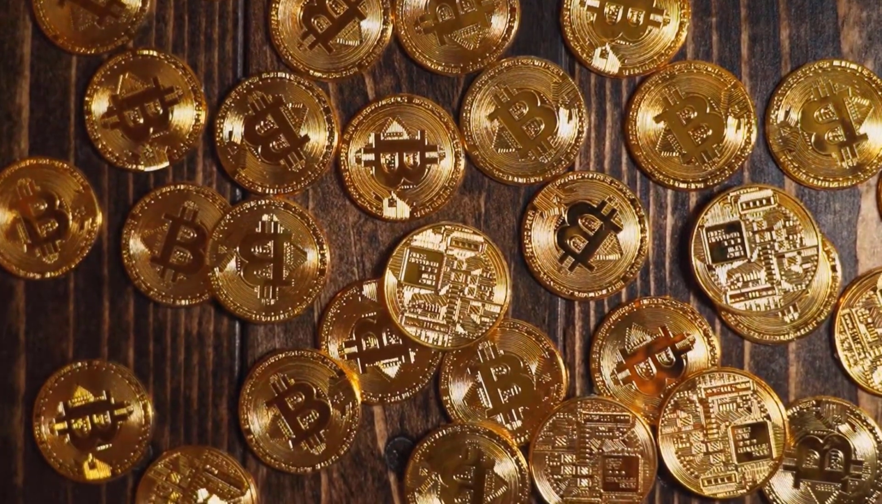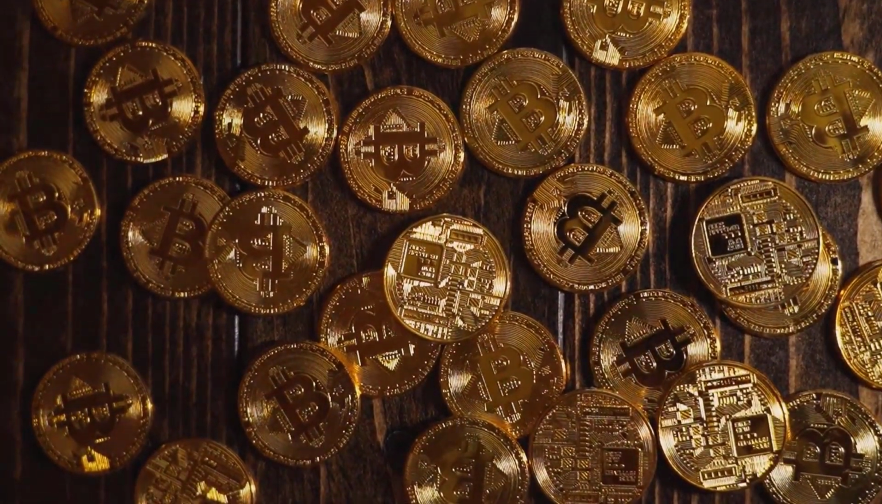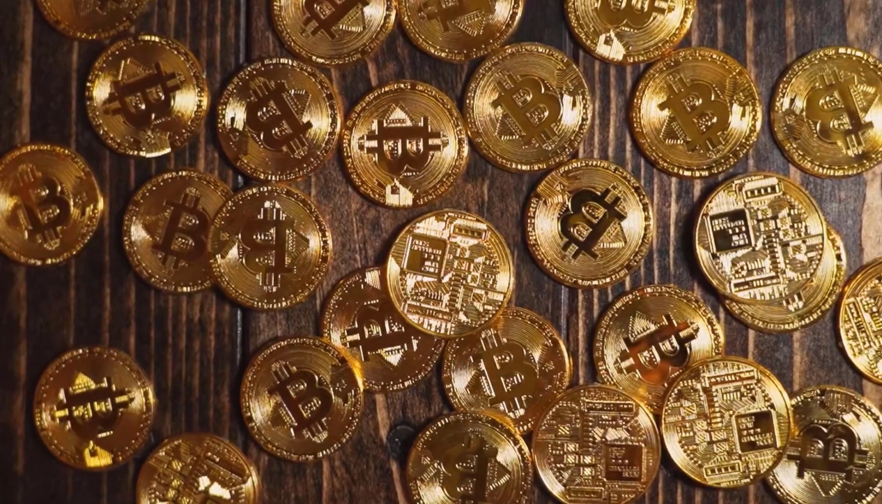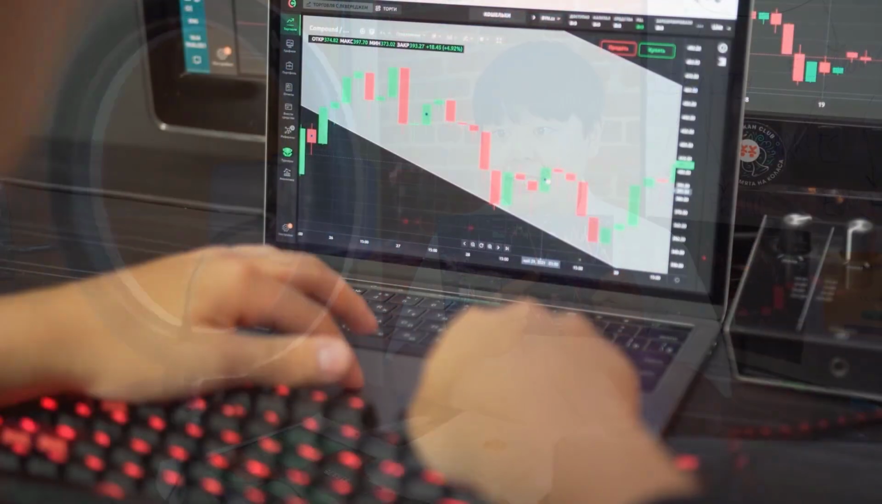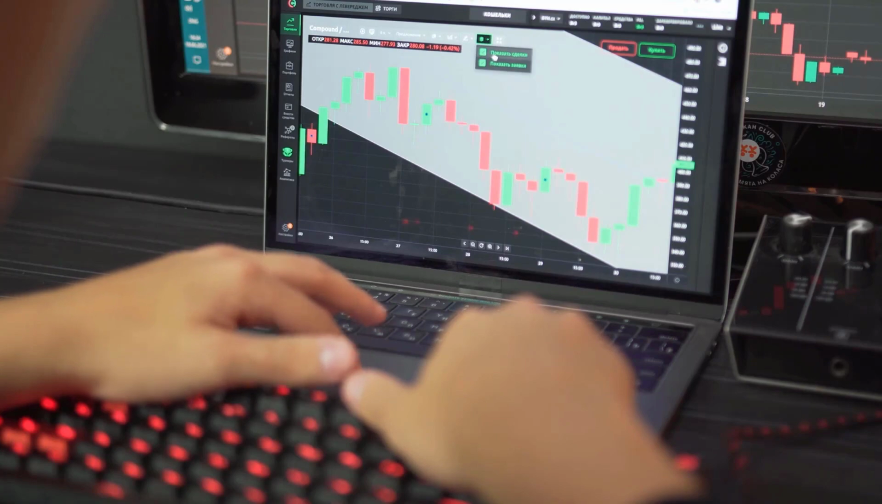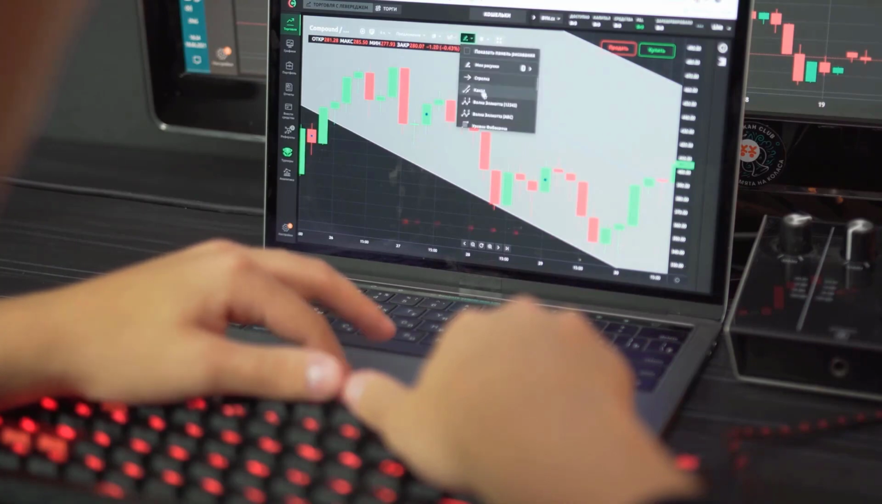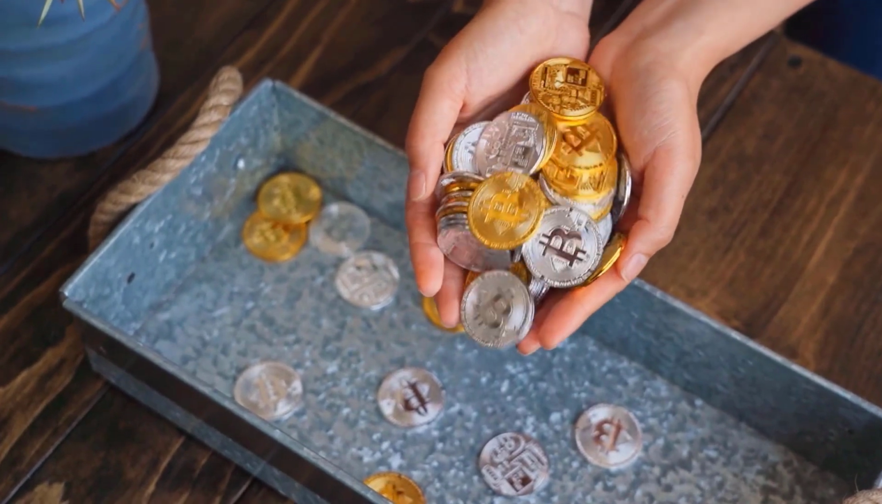Avalanche price prediction for October 2023. Opening price at $9.43. Maximum price $9.93. Minimum price $8.63. The average for the month $9.32. Avalanche price forecast at the end of the month $9.28. Change for October 1.6%.